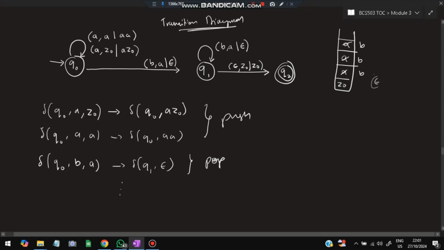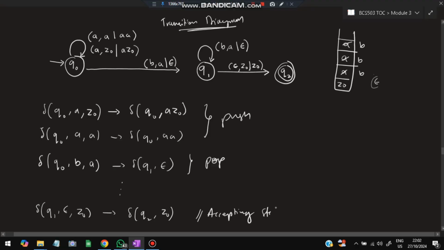Okay, the last one, how you'll write this one. So I'll write for the last one. For the last one, the input state is q1 and the input you have got is epsilon. The top of the stack is z0. You will reach state q2 and will not do anything. You have to keep z0 only. So z0. This you'll write as the accepting state.